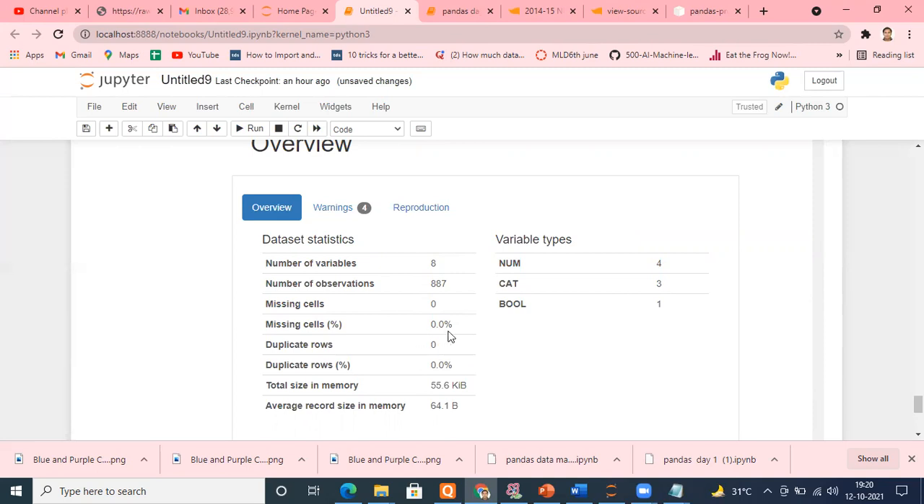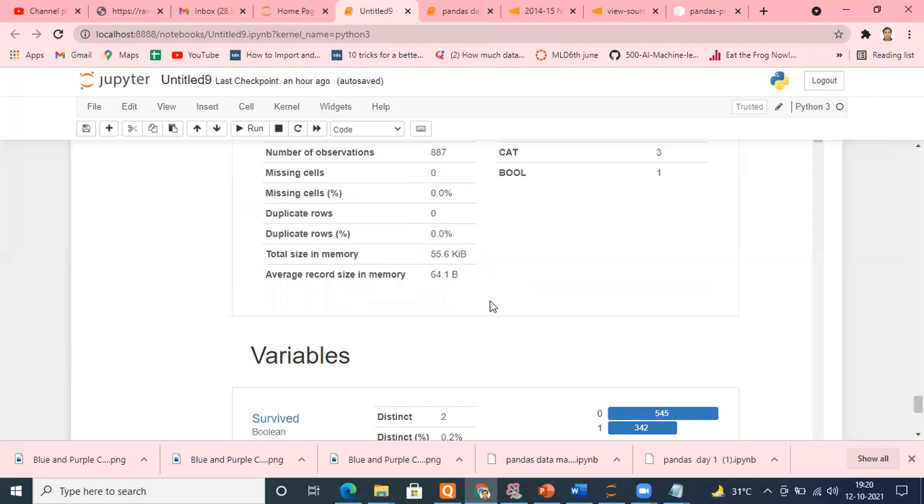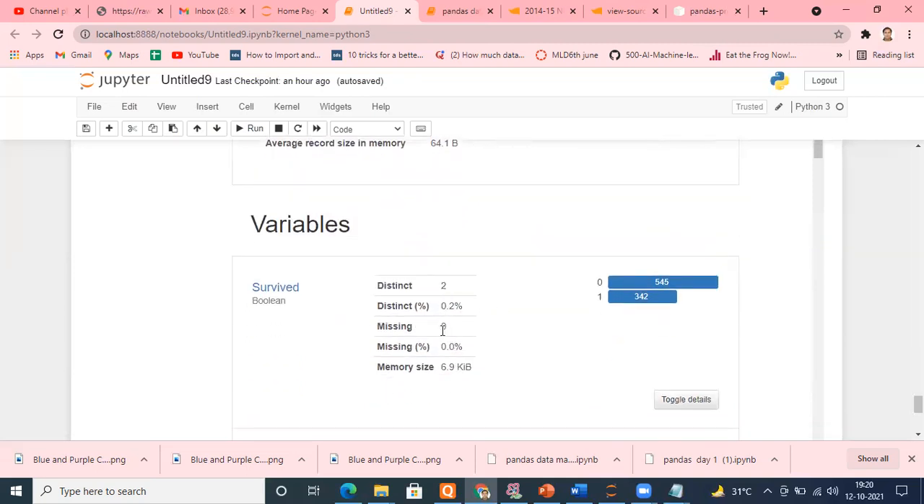Missing cells percentage out of all cells, how much is the missing percentage? How many duplicate rows are there? 0. What is the duplicate rows percentage? 0. How much memory size are they occupying? Average record size in memory. Numeric data types, categorical data types, Boolean data type. This is the overview summary.